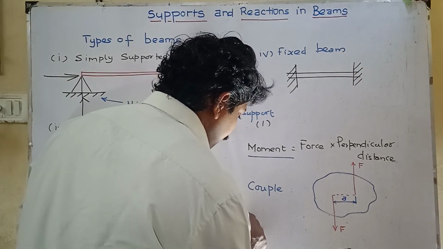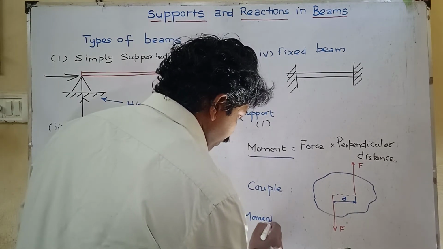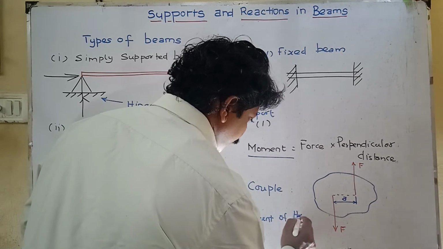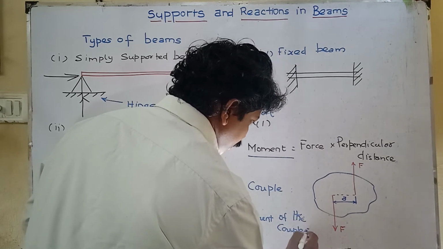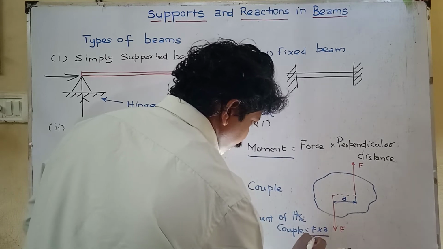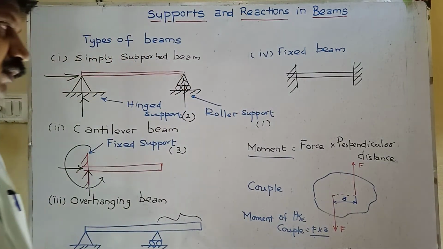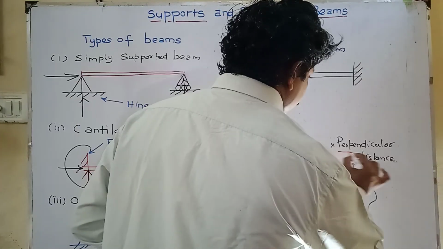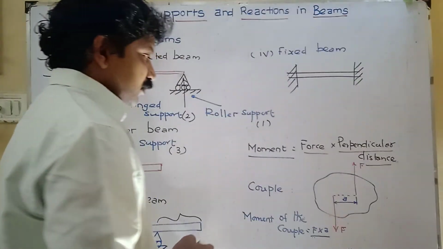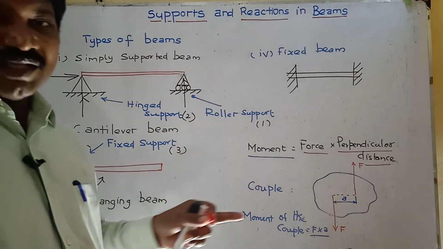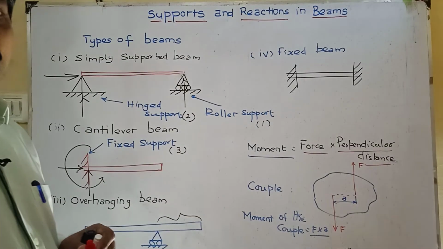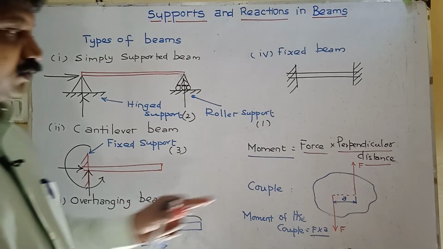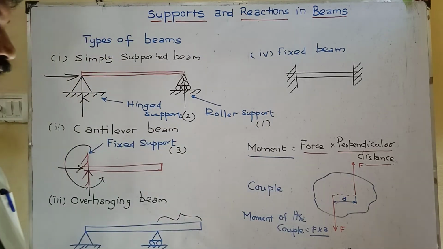So moment of the couple equal to F into A. So moment equal to force into perpendicular distance. Couple means equal and opposite forces act at a distance. These two forces are parallel to each other. The moment of the couple is F into A. A is the arm of the couple. Okay.